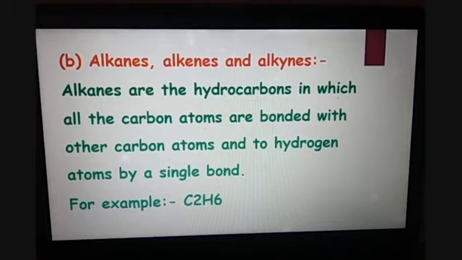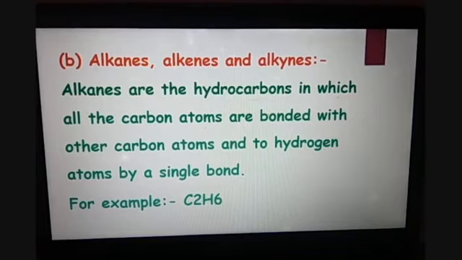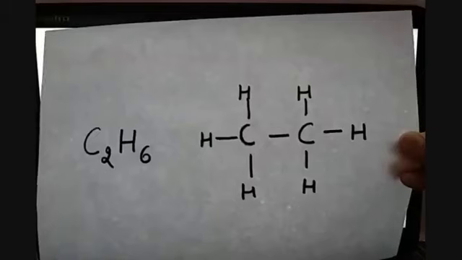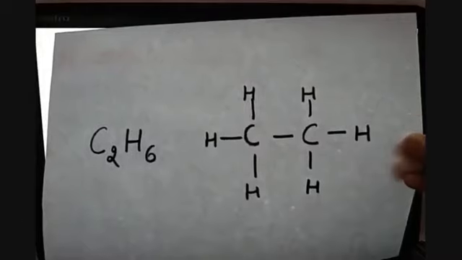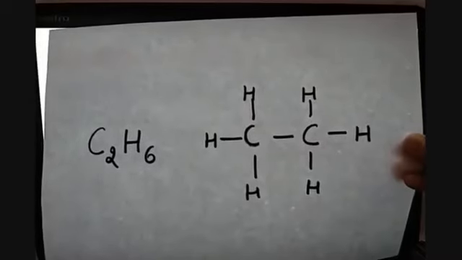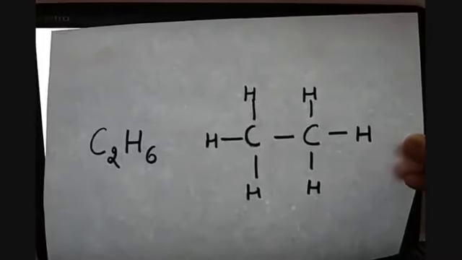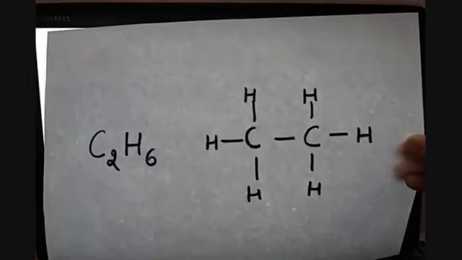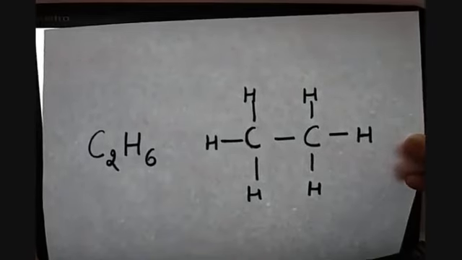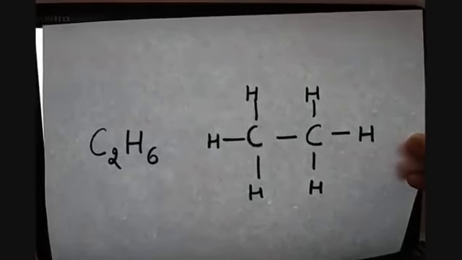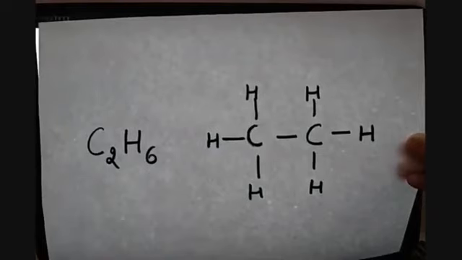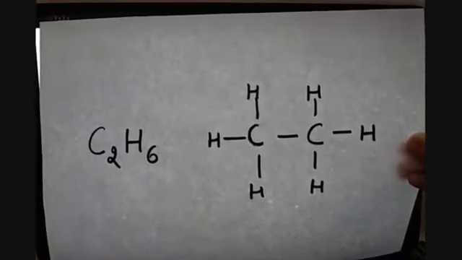For example, C2H6. Here you can see that two carbon atoms are forming a single covalent bond with each other, and they are forming single covalent bonds with the hydrogen atoms. This way the C2H6 molecule is formed.